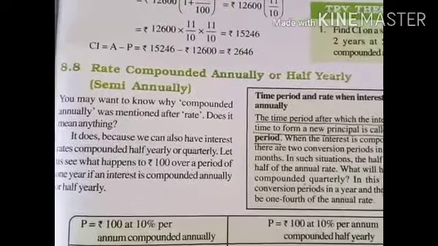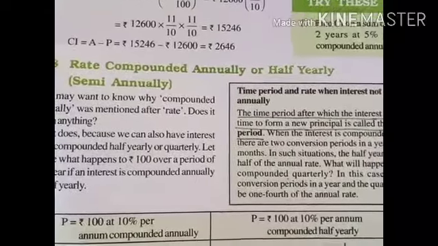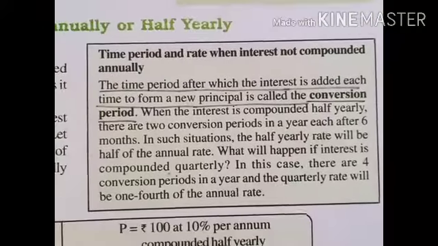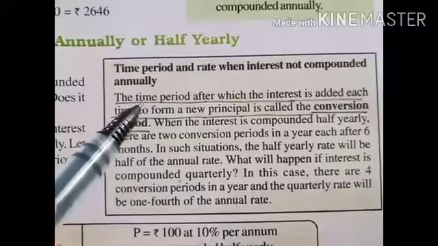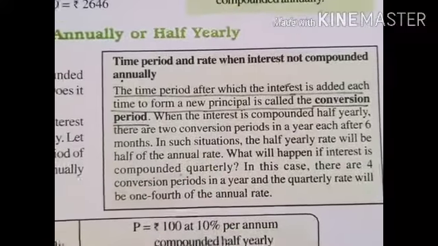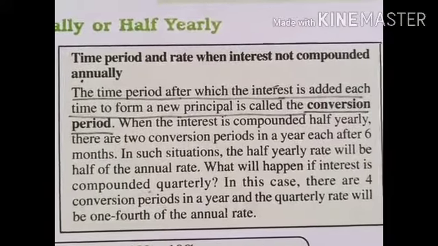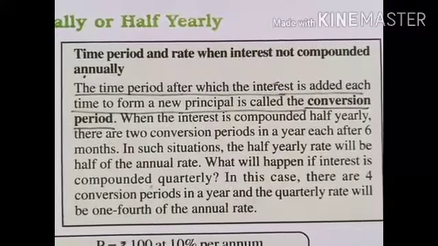So the next topic: when the rate is compounded annually or half yearly. For this topic, let's move to this box. It is very important, you have to read. When interest is not compounded annually, the time period after which the interest is added each time to form a new principal is called the conversion period.